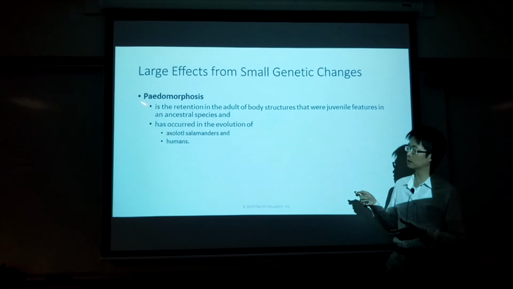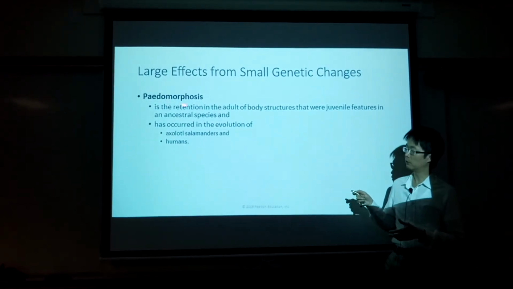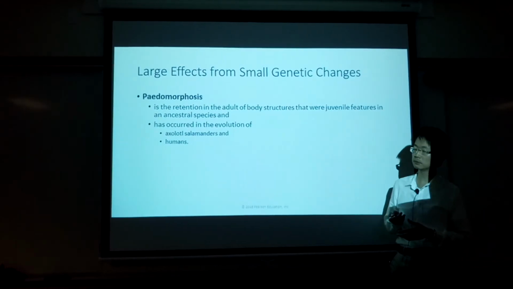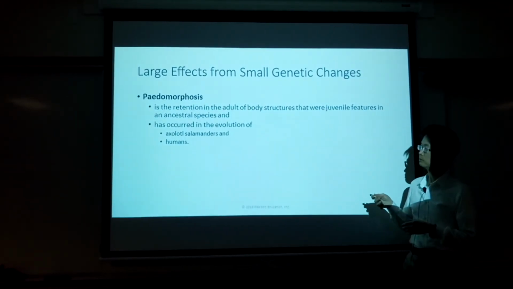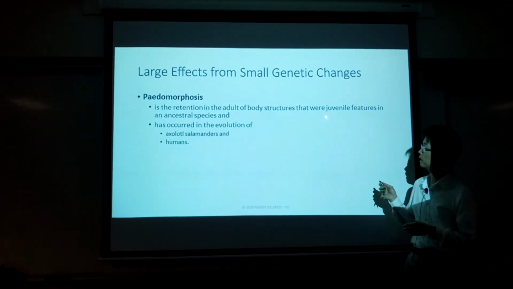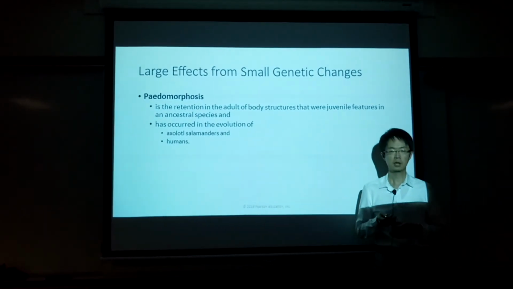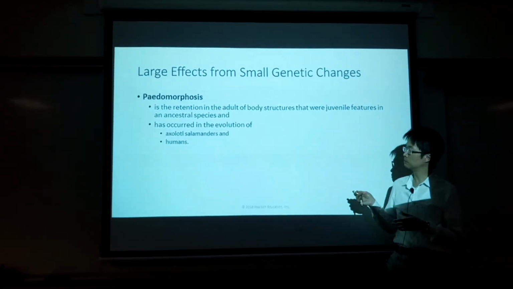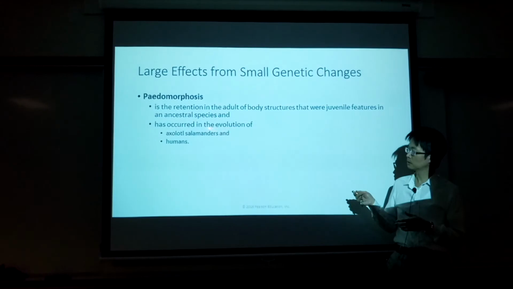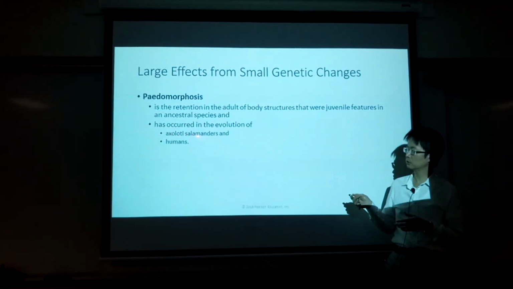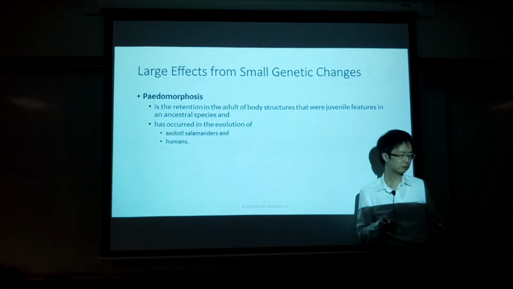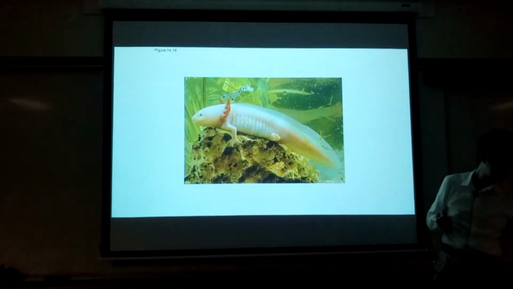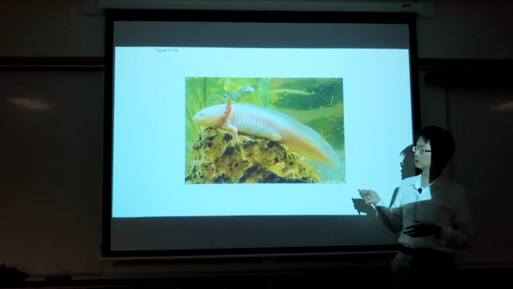Pedomorphosis. Pedo means a child or infant. Morphosis is the structure or the shape. So pedomorphosis means that adults retain some juvenile structures, juvenile features. Adult animals retain some juvenile features. They give you two examples, the axolotl salamander and humans. We and this salamander also retain some juvenile features. So this is the example of the axolotl salamander.